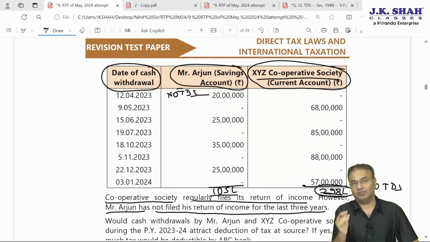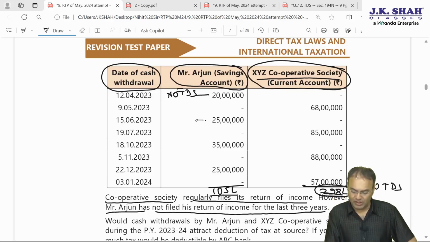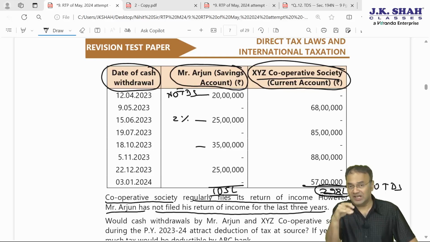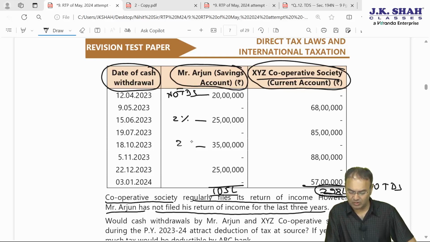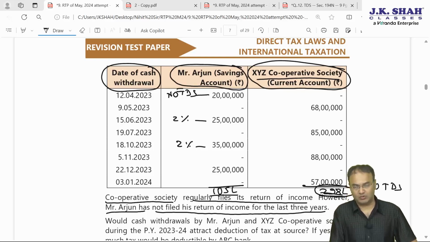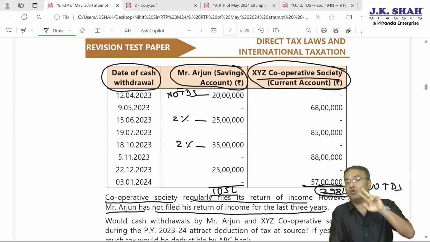Next 80 lakhs, that means from 20 lakh and 1 rupee till 1 crore rupee withdrawal, TDS will be at the rate of 2%. 25 lakh, 2%. Next 80 lakhs, TDS will be at the rate of 2%. 25 plus 35 totaling to 60 lakh, again 2%. Still 20 more lakh, furthermore 20 lakh of withdrawal will attract 2%.